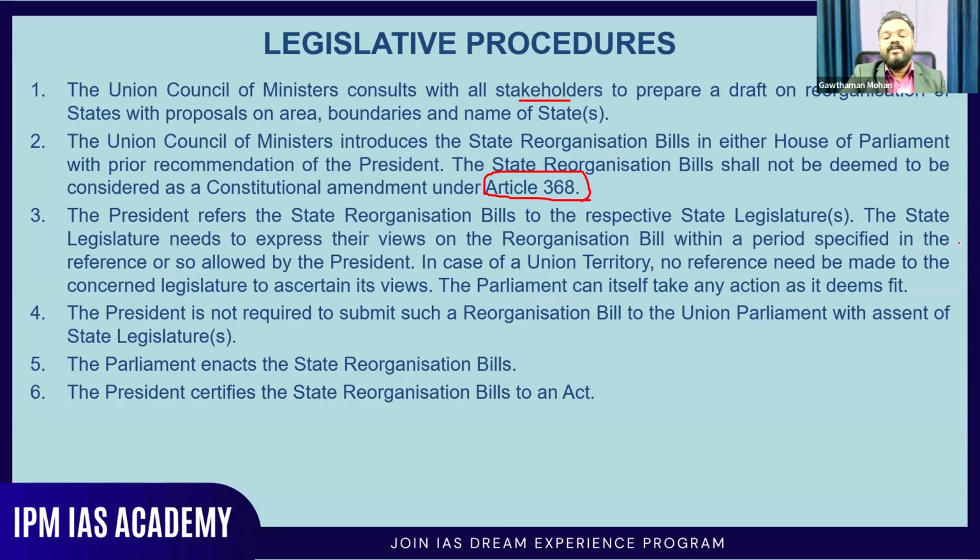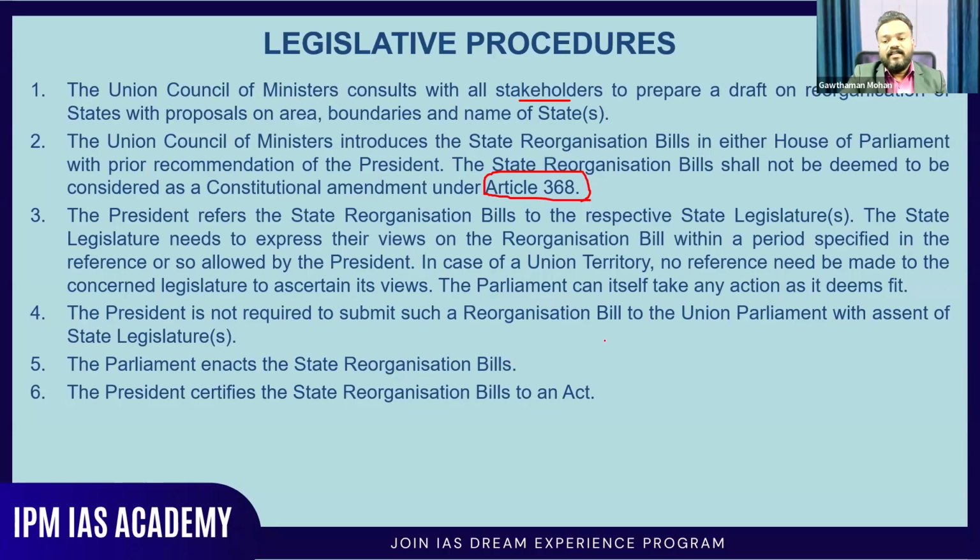And in case of a union territory, no reference needs to be made because a union territory is already under the control of the union government only. Then the parliament can itself take any decision as it deems fit. The president is not required to submit such a reorganization bill to the union parliament with assent of the state legislature. So even if they get protest from the state legislature, it is not mandatory that the president has to submit that bill again. The president can take action.